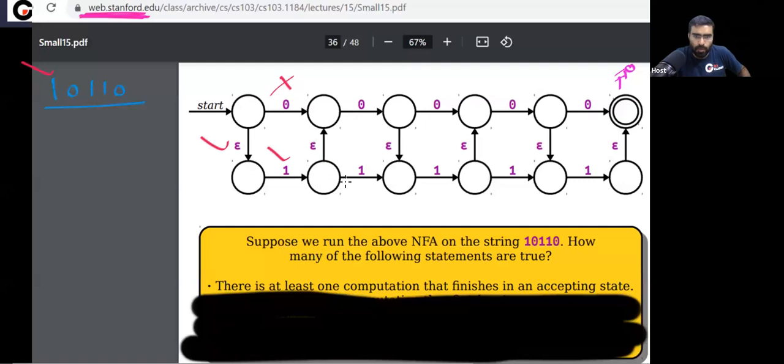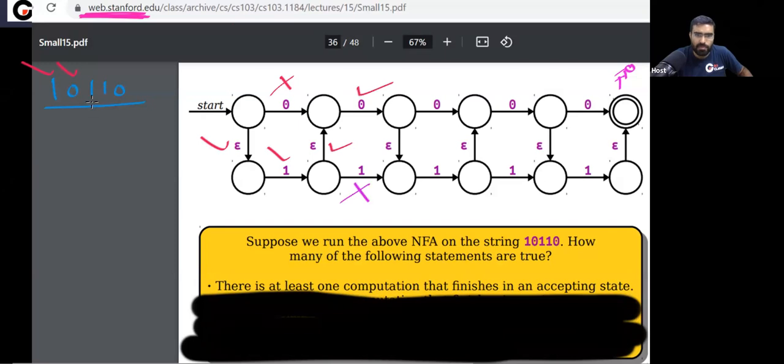After that, there are two paths. Tell me, on which of these paths can I go? The next symbol is 0. I cannot take this path, right? Yes or no? I have to take this one, then I have to read 0. Now this 0 is also gone.